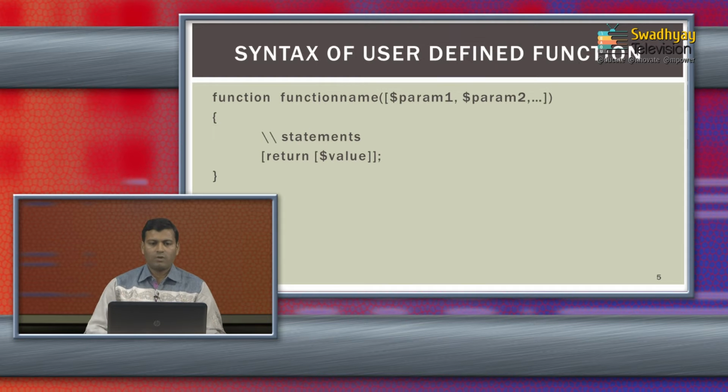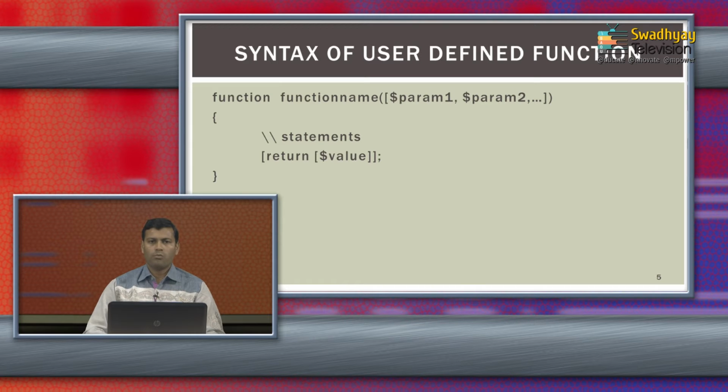Now let's start with user-defined functions. Though PHP provides many inbuilt functions, sometimes you may require your own function. This function can perform any calculation, any display, or anything else. The general syntax for defining a function is the function keyword, then the function name, and optionally the function can have parameters.